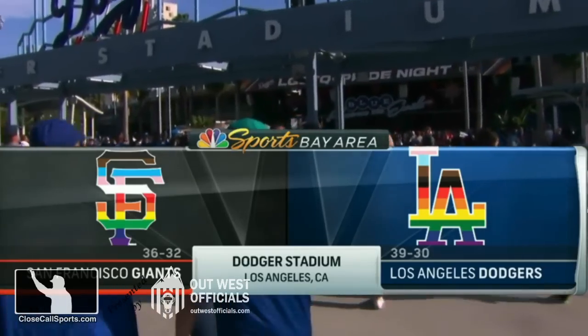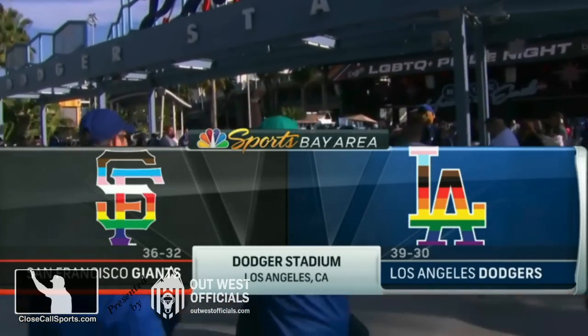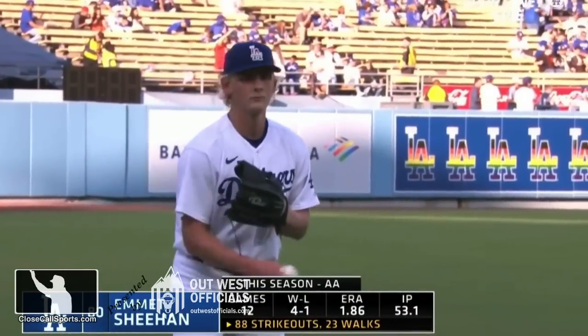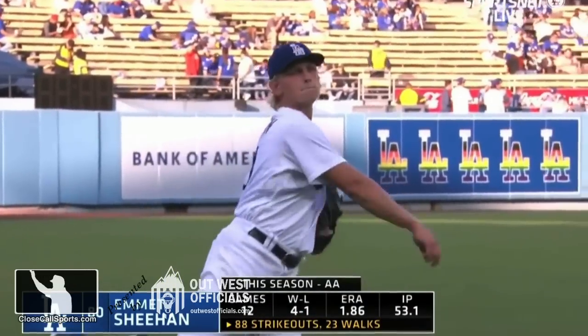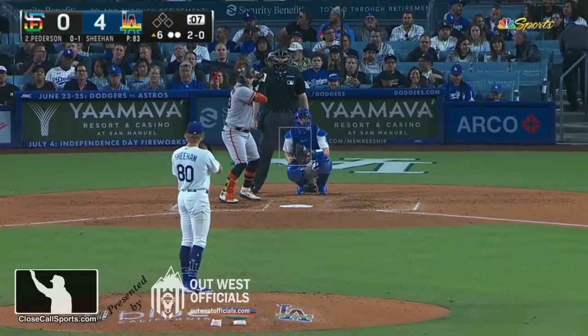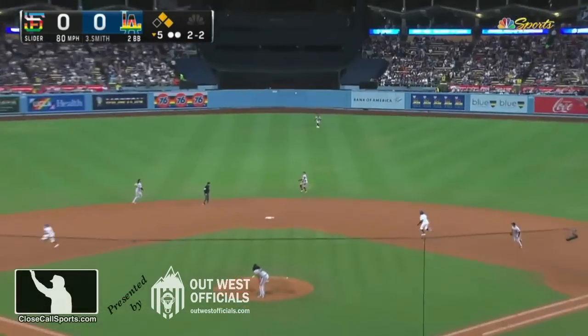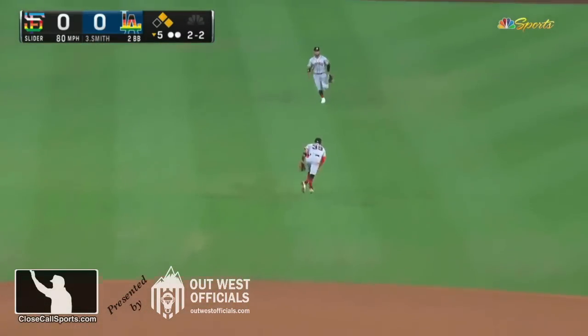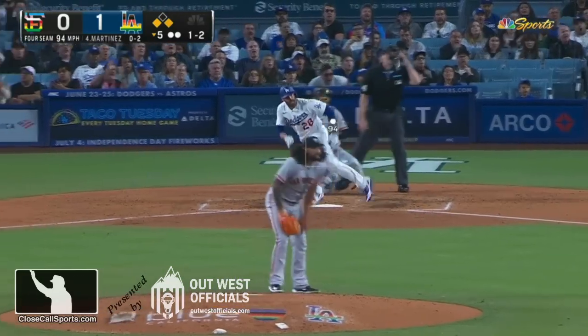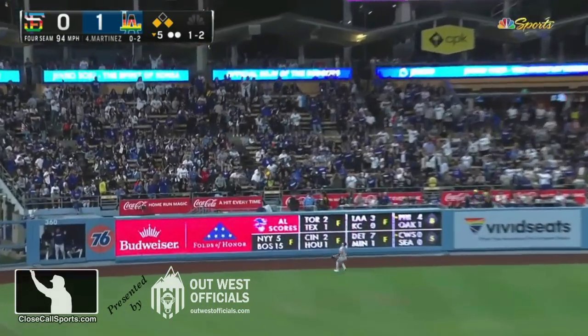The first trip here of the year for the Giants to take on their rivals. LA pitcher making his MLB debut after coming from Double-A. He's held San Francisco scoreless as the Dodgers take a fifth inning lead. There goes Tyro, but it falls. But then something wacky happened. Deep left field. It is off the wall.